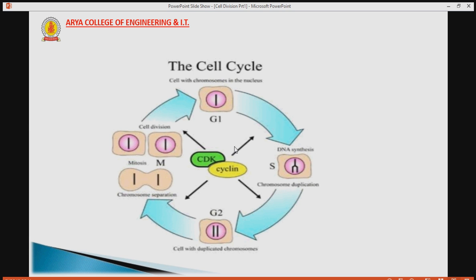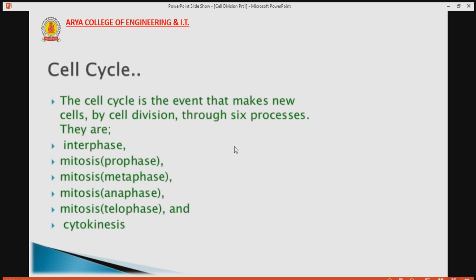In the S phase, the chromosomes are replicated so that the genetic content is maintained. In the G2 phase, the cell undergoes the final stage of growth before it enters the M phase, where spindle fibers are synthesized. The M phase can be either mitosis or meiosis depending on the type of cell. So this is the overall process of the cell cycle.